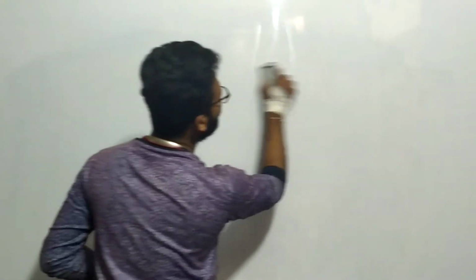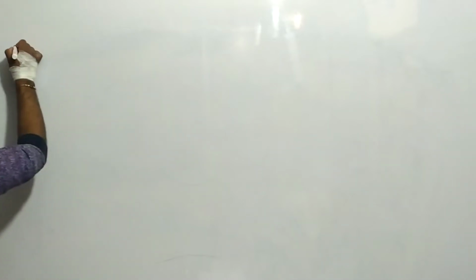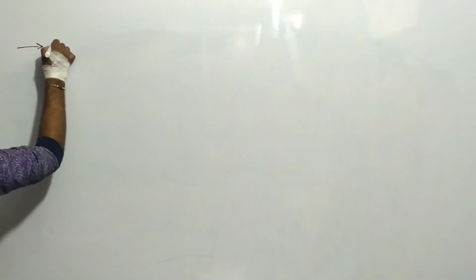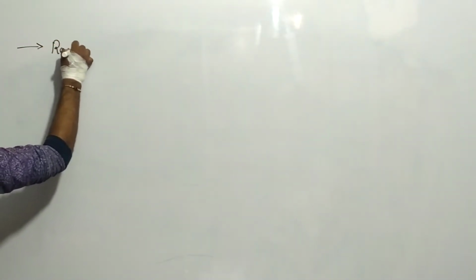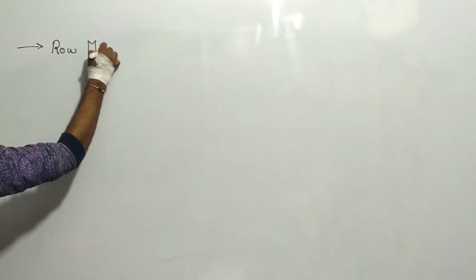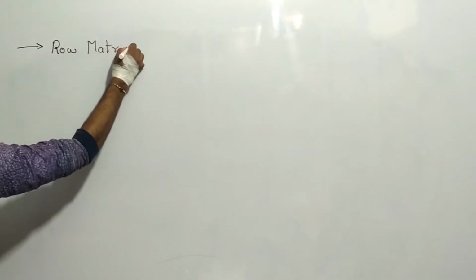Moving on to different types of matrices. We have different types of matrices. Let us see what they are. First, what is it? A row matrix.